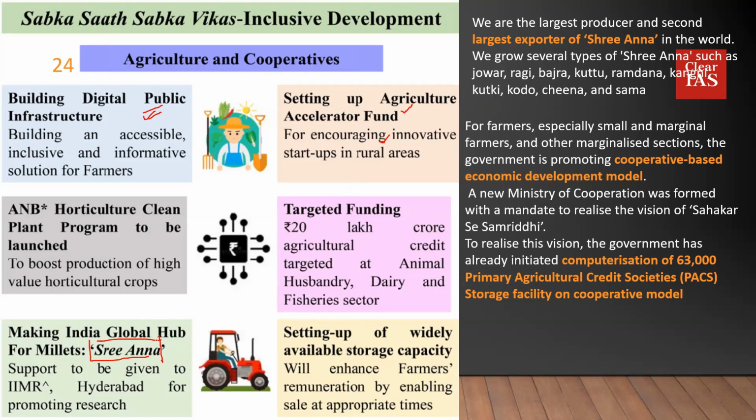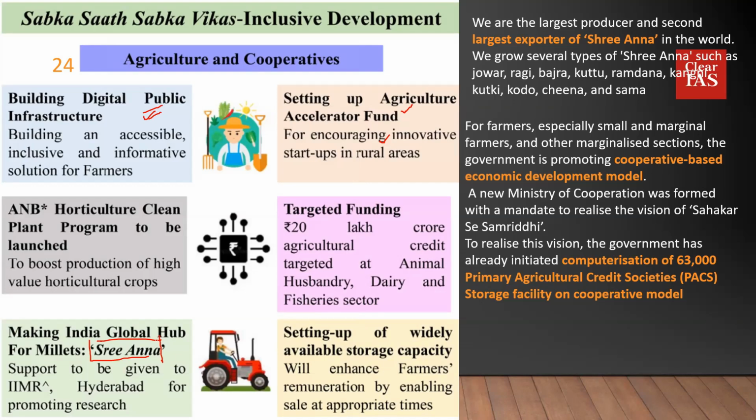So millets is something that has been long neglected during our green revolution journey, but the health benefits and the environmental benefits of millets are being realized these days. And not just the Indian government, nations around the world are realizing the importance of millets. And we are trying to make India a global hub for millets. Now millets are being referred to as Sri Anna, and the government is focusing a lot on this.